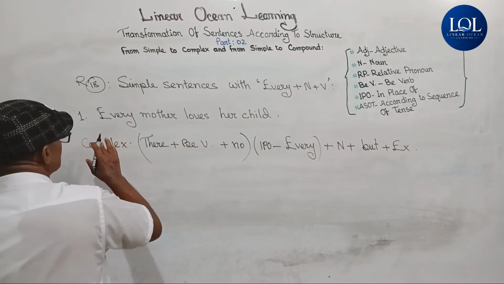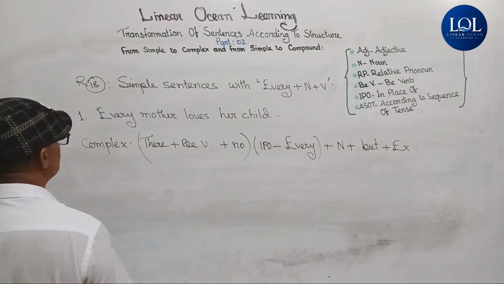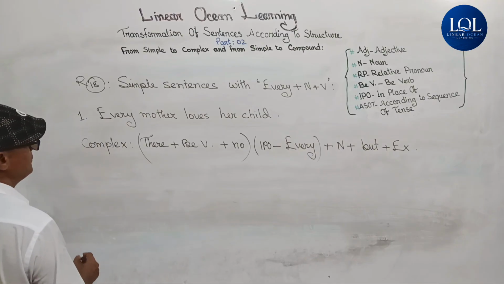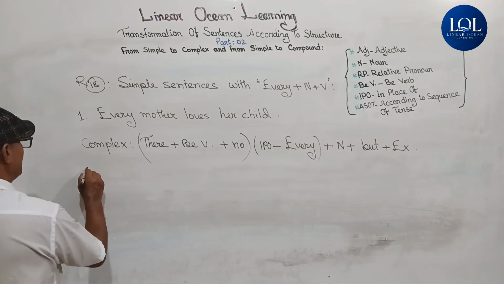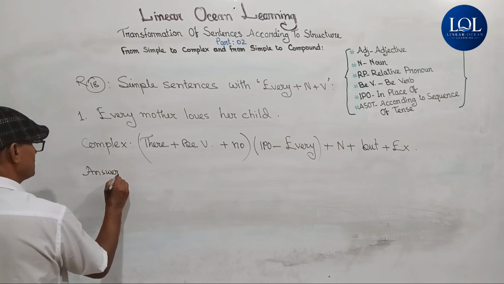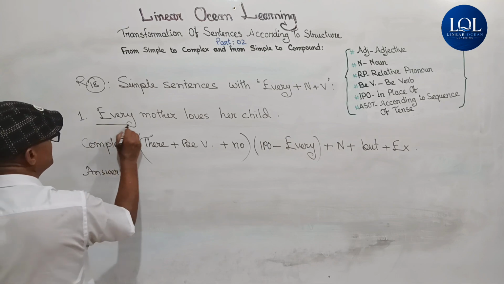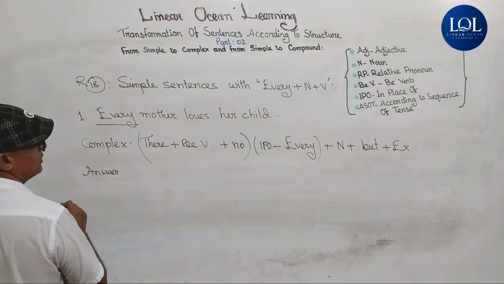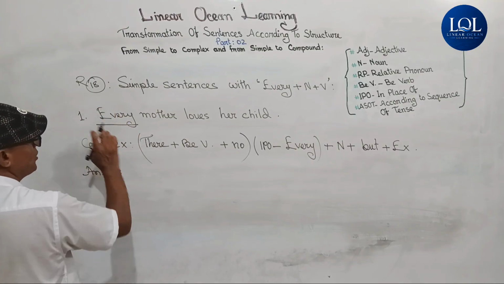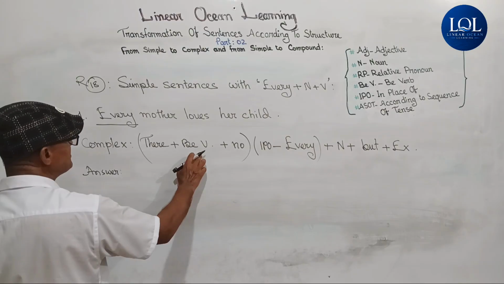Here, the exemplified sentence is every mother loves her child. If we follow the structure, then the complex sentence we will get is there is no in place of every. Why is?